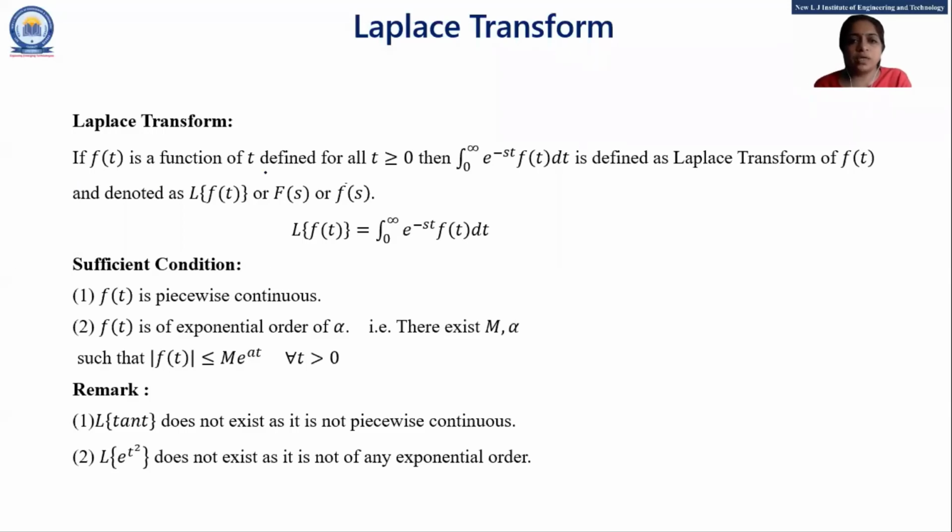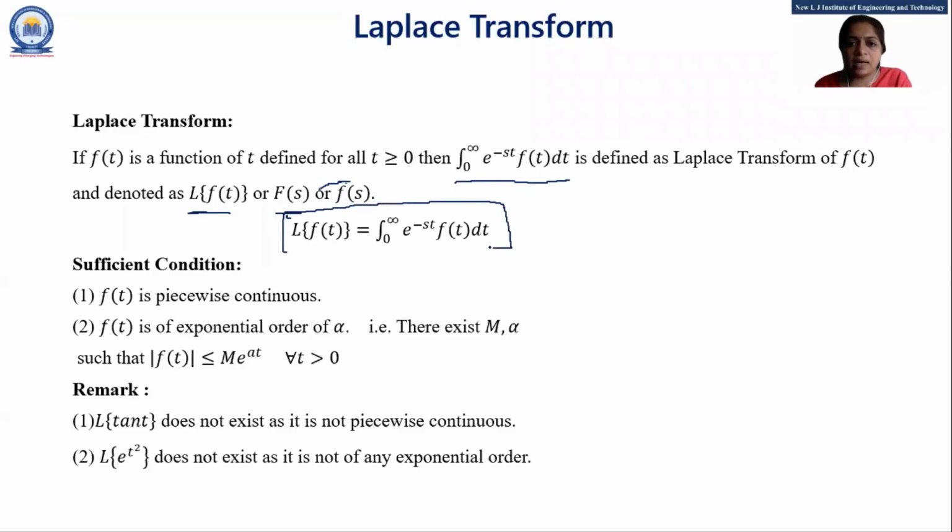If f of t is a function of t defined for all t greater than or equal to 0, then the integration from 0 to infinity of e raised to minus st f of t dt is defined as the Laplace transform of f of t, and is denoted by L of f of t, or F of s, or f bar s. So there are three ways to denote Laplace transform: one is L of f of t, other is capital F of s, and this one is f bar s.